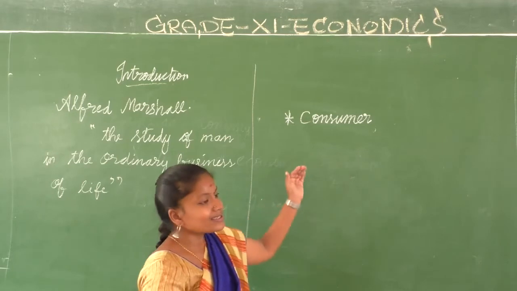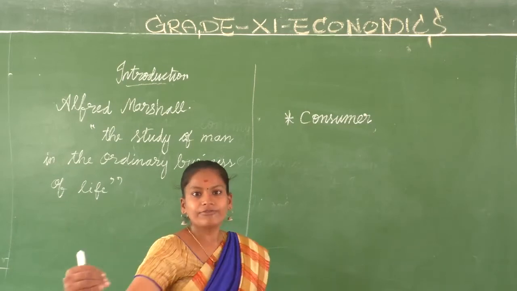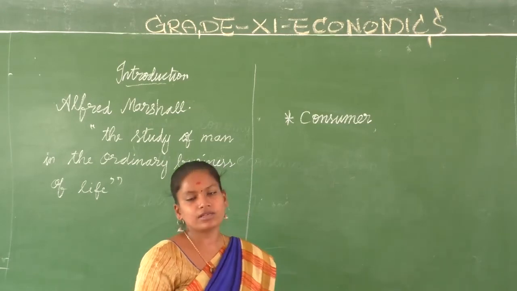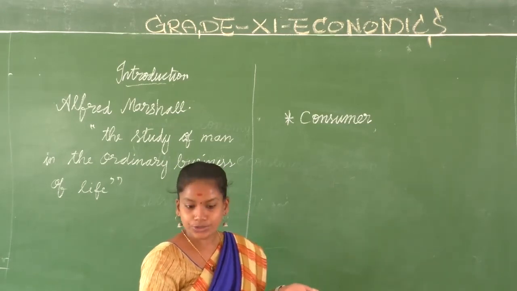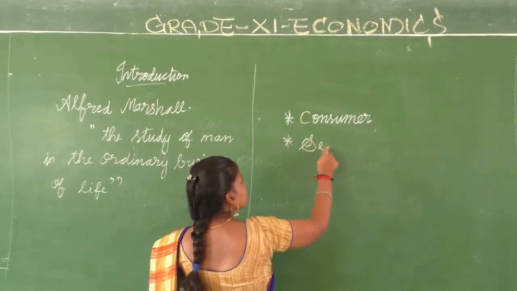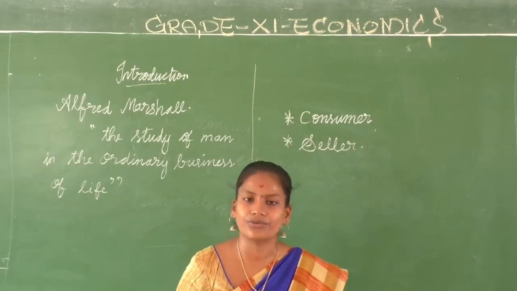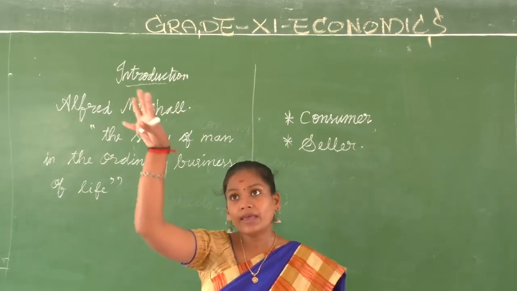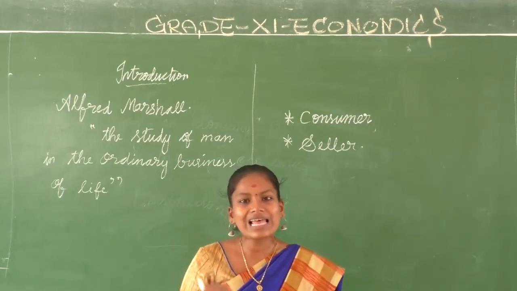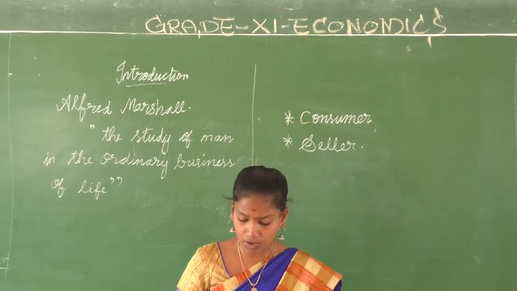So one who buys goods or services for his or her personal use, or for related people, family, or to give as a gift to someone we know, is called a consumer. What is the next term that we are going to know? We are going to talk about a seller. A seller is a person who sells the products or services to you. It might be a big departmental store, or a petty shop, or a greengrocer. Whoever sells you the end product, that person is called a seller.